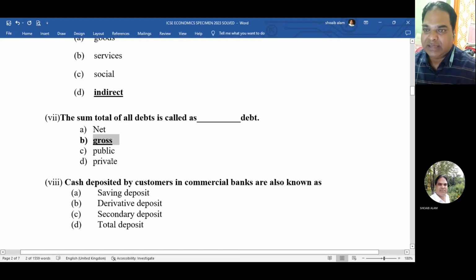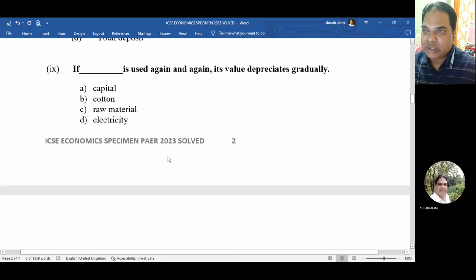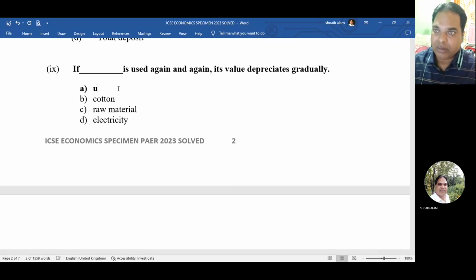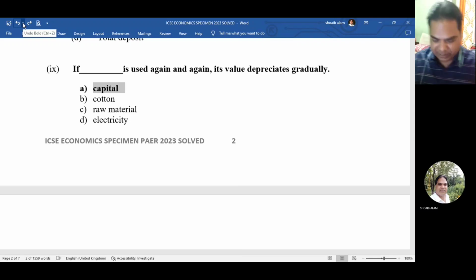Okay. The next one, number 8. Cash deposit by customers in commercial banks are also known as saving deposit, derivative deposit, secondary deposit, total deposit. The answer would be B. Okay, derivative deposit. Okay, number 9. If dash is used again and again, its value depreciates gradually. Okay, the answer is capital. Again and again, it's capital.